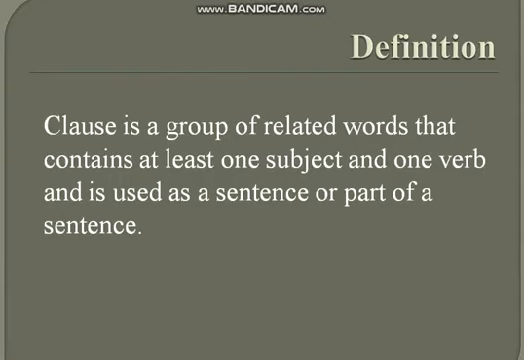As we have discussed, a phrase is a group of words, but it does not contain any subject and verb in it. So a clause is also a group of words, but it always contains at least one subject and one verb in it, and is used as a sentence. So it may be used as a whole sentence or part of a sentence, or at times it is used as a part of a sentence, not a complete sentence.